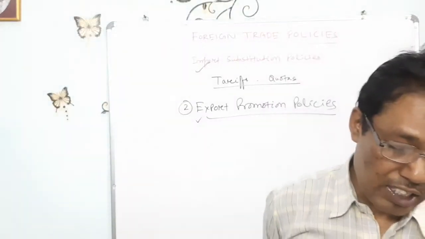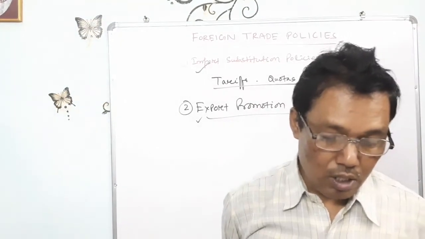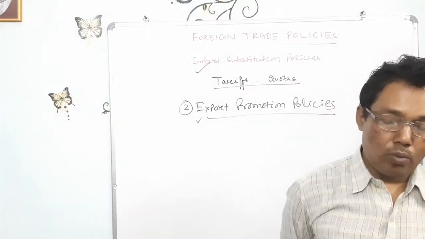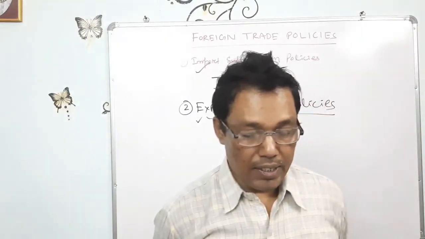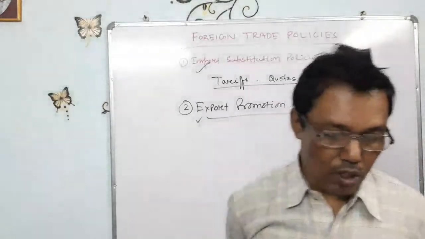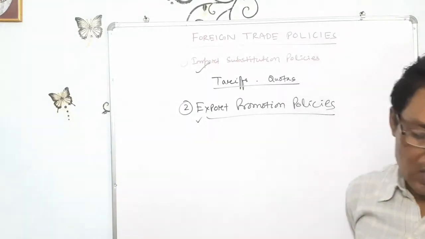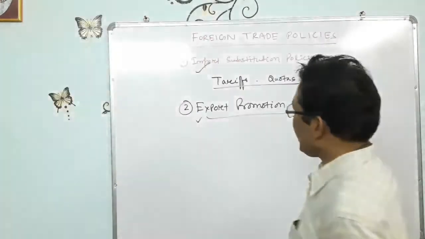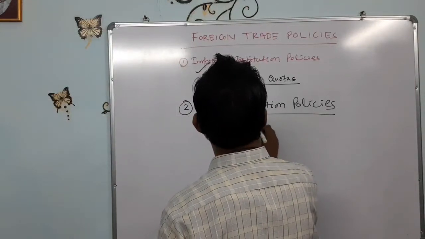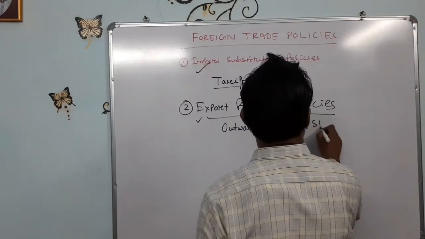Foreign exchange may be used further to build up domestic production capacity and thus build up growth momentum in the country. That is called export promotion policy. This type of strategy is called outward oriented strategy.